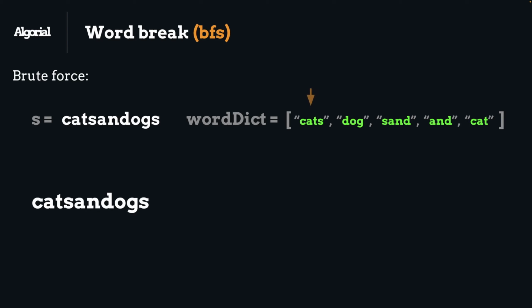As our first attempt, we check for cats. We have a match here, so we remove it. Let's try one more time for dog, the next word in a row. We check first, we find something, we remove it. Now as you can see, there are 3 letters left in this case that do not match any other word in the dictionary. Let's move on to another word combination.